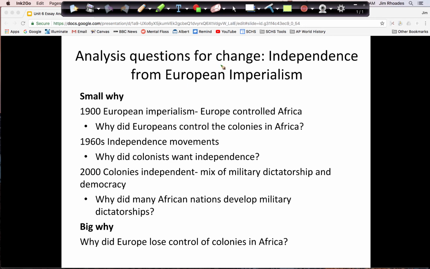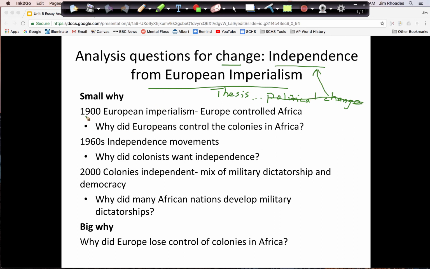Okay, so this will be my political change from European imperialism to independence. And remember, this is a good way to write a change in a thesis or a topic sentence. If I'm doing my thesis, and I've got my whole key phrase, and I say there was a political change, that is not specific enough. So I need to be more specific. And up here is an example of what that might look like.